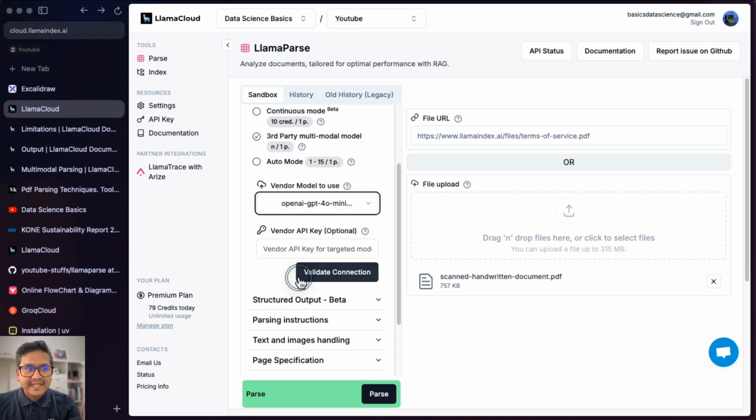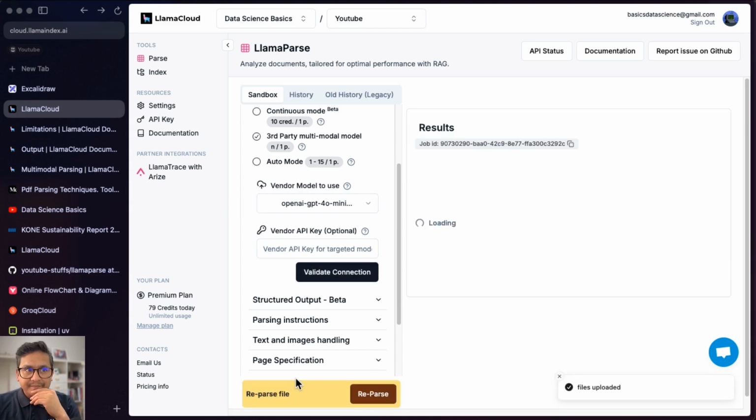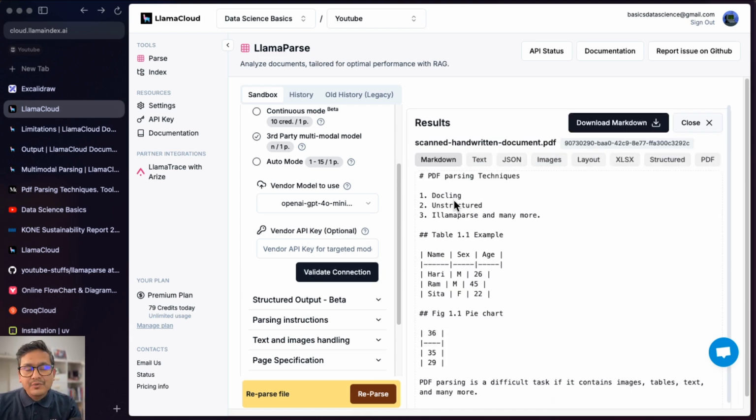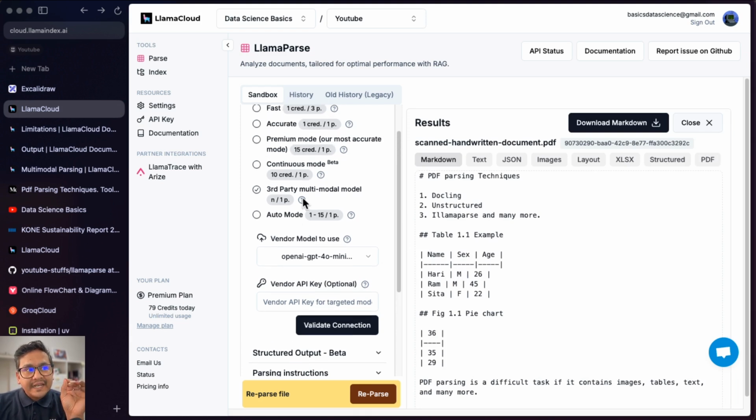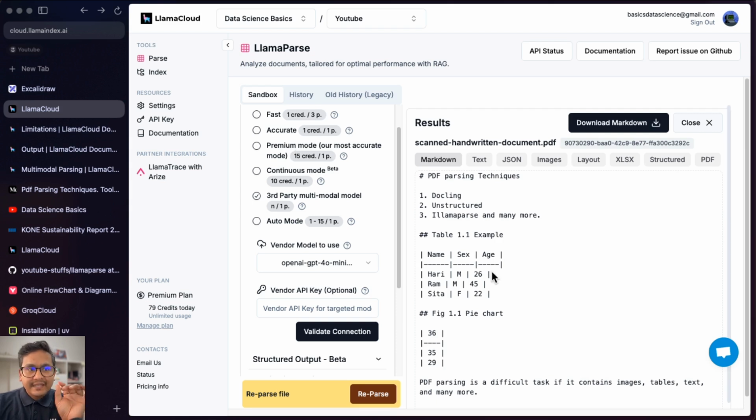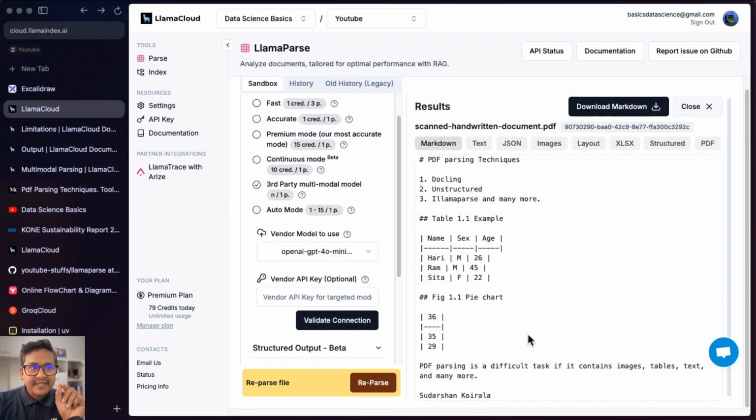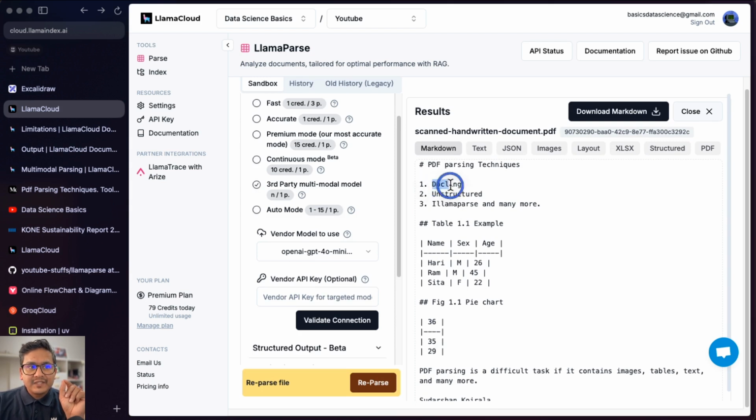So this is the simple one. I can just use the OpenAI GPT-4o mini, say okay, do the parsing for me, and it will use that LLM to do the parsing, but I don't need to provide the API key. Now you can see the difference here. When I use the premium mode, everything is almost the same. Only one thing that was not being parsed is this spelling. It was not actually docling, but here with the help of LLMs you can see that we can even parse it as docling. So you need to be careful here when using the third party or using just LlamaParse.